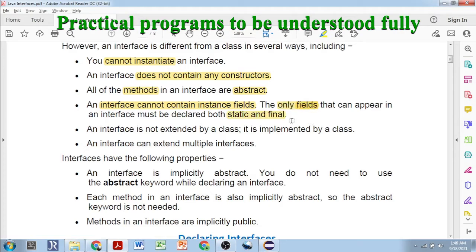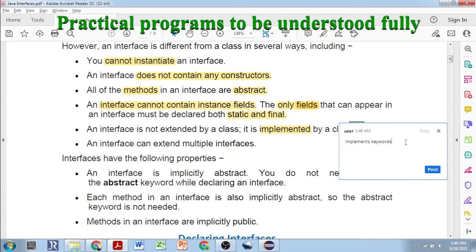The next thing is that an interface is not extended by a class. It is implemented. How is it implemented? Using the implements keyword. There is a keyword known as implements. So a class implements an interface.